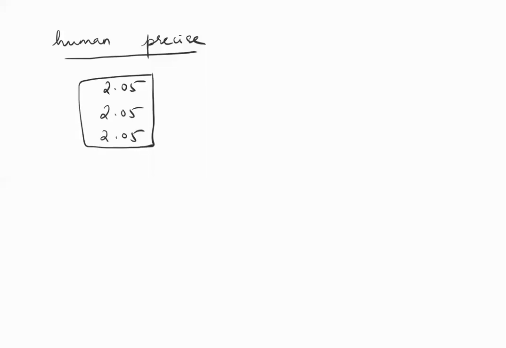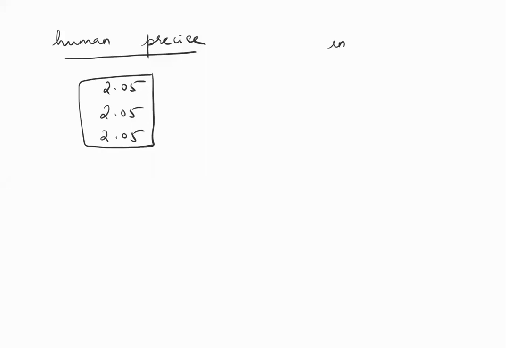Then the other one is precision. What does precision mean? Human precision is different from instrument precision. Human precision means you're getting the same value every time. Maybe the same error, but you're getting the same value every time. Say you're getting the same 2.05 again and again. That is called precise values.